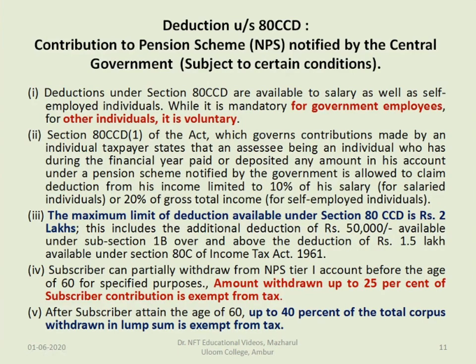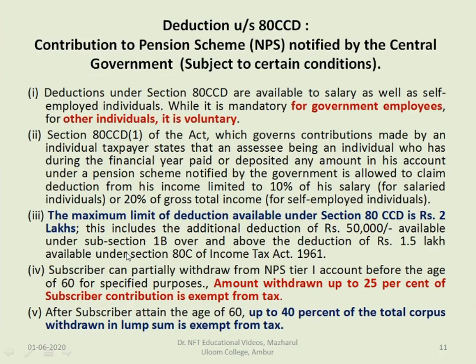Subscriber can partially withdraw from NPS Tier 1 account before the age of 60 for the specified purposes. Amount withdrawn up to 25% of subscriber contribution is exempt from tax. So 25% of subscriber contribution is exempt from tax. After the subscriber attains the age of 60, up to 40% of total corpus withdrawn in lump sum is exempt from tax. So during the time of retirement, 40% of total corpus can be withdrawn, that is exempt from tax.